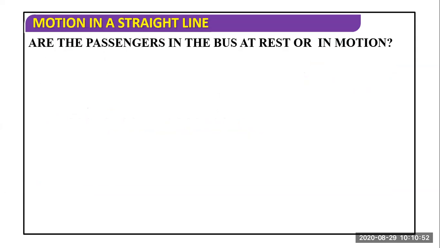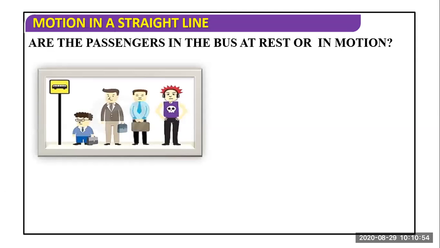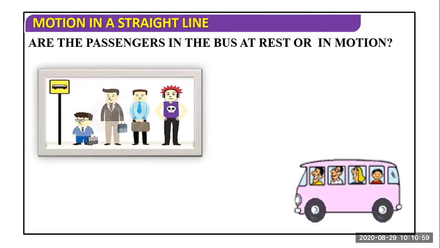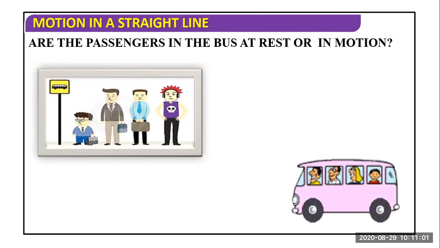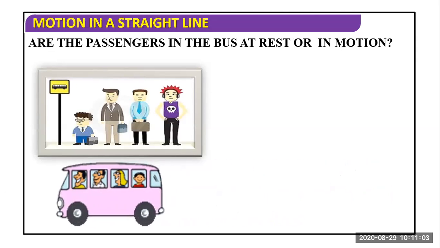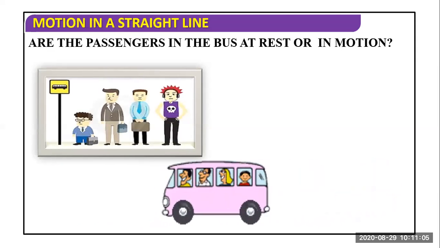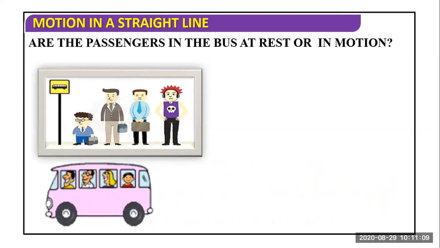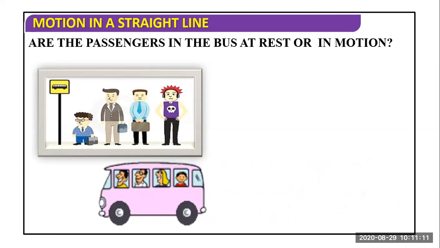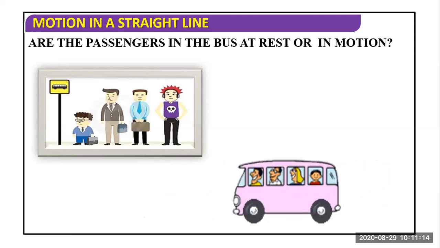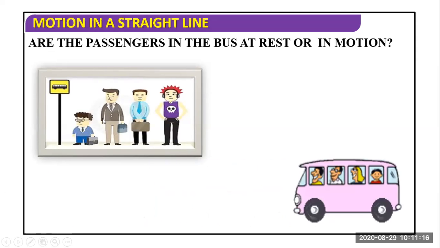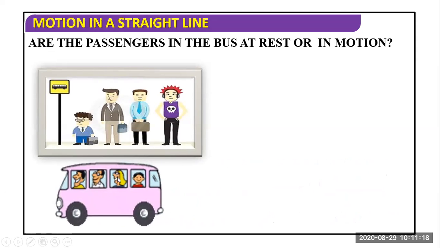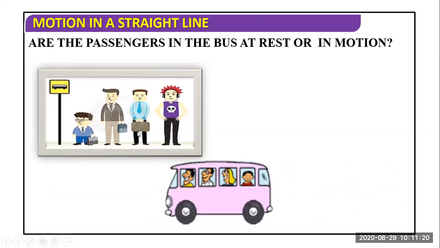Are the passengers in the bus at rest or in motion? If you consider this bus and its passengers, are they at rest or in motion? If we see the passengers with respect to each other inside the bus, they are at rest. But if we see those passengers with respect to the people at the bus stop, they will be considered in motion.